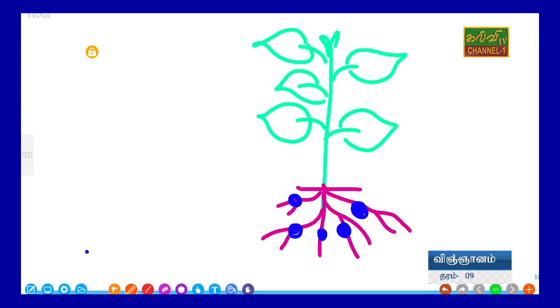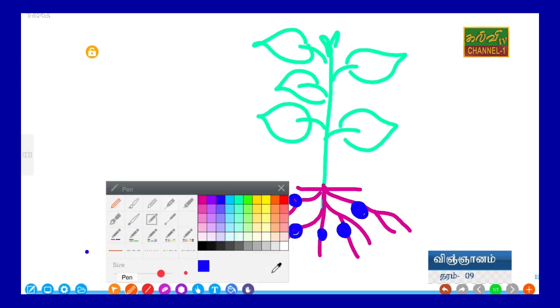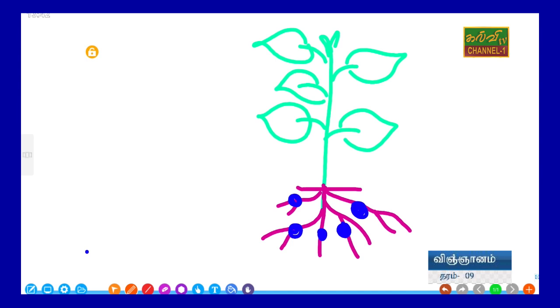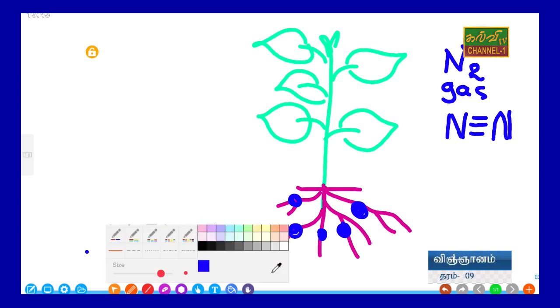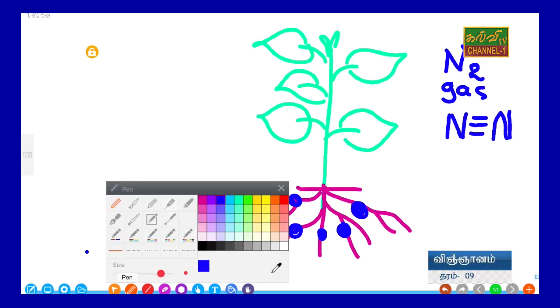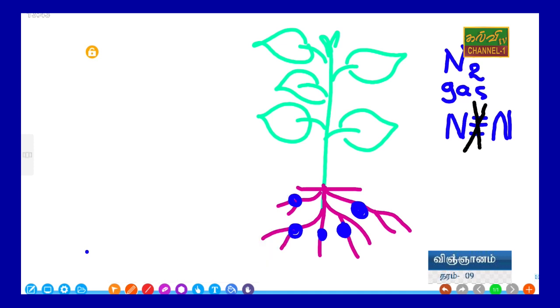So nitrogen, I already mentioned, nitrogen gas, that is N2, right? N2 gas. Chemically, we will study later. There are 3 bonds. If we need to separate, we have to destroy these 3 bonds. Very difficult, right? If we have to get this, we have to destroy these bonds.